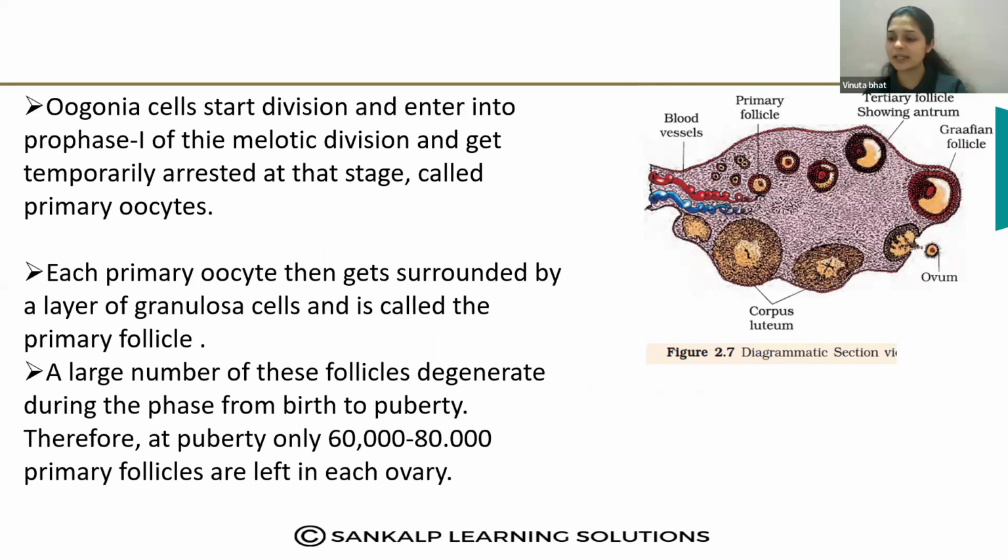Then the layer of follicle cells is developed around the primary follicles. Then it will develop into a secondary follicle and the tertiary follicle, then into a Graafian follicle, and the primary oocyte completes the first meiotic division, so that it will develop into a secondary oocyte.